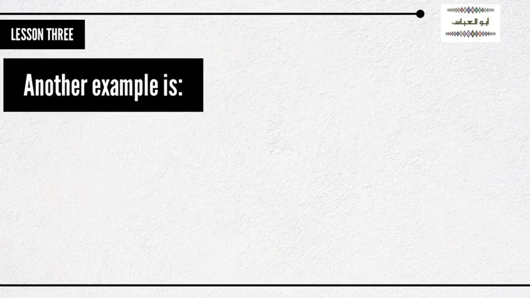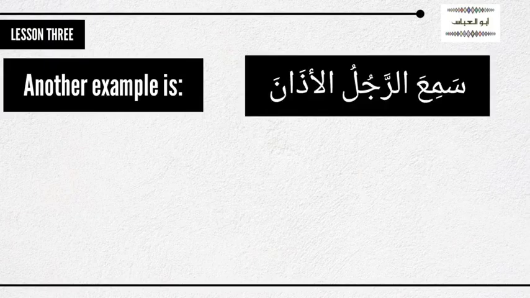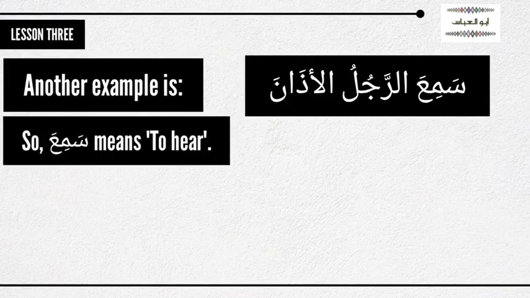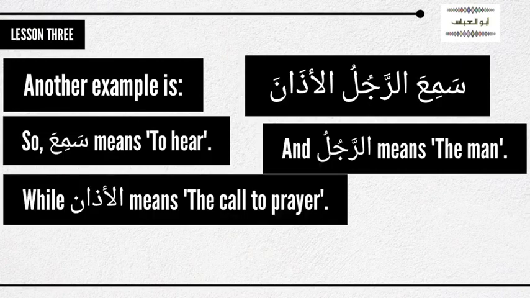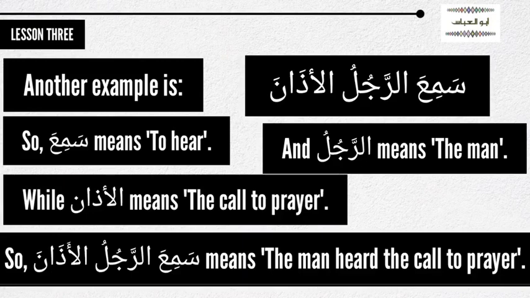Another example is if I say سمع الرجل الأذان. سمع means to listen or to hear. الرجل is a man. Al-adhan is the call to prayer. So if I say سمع الرجل الأذان, that means that the man heard the adhan.